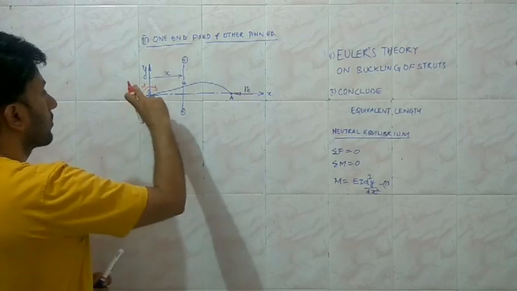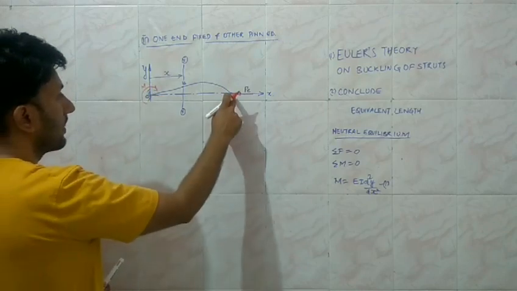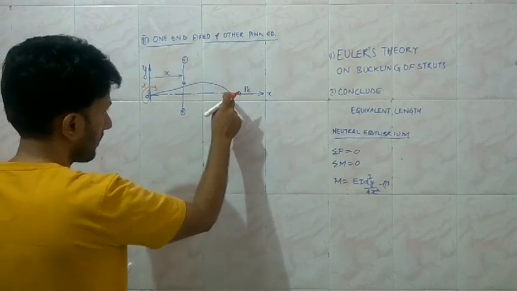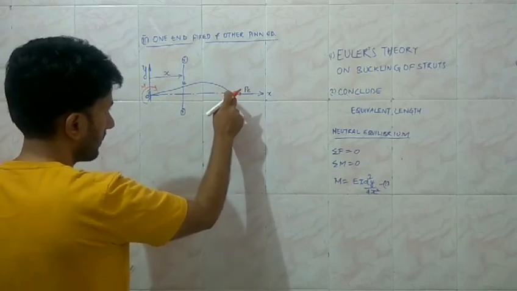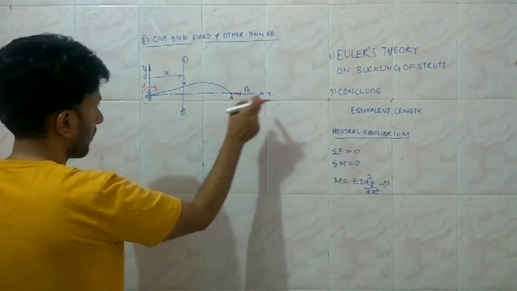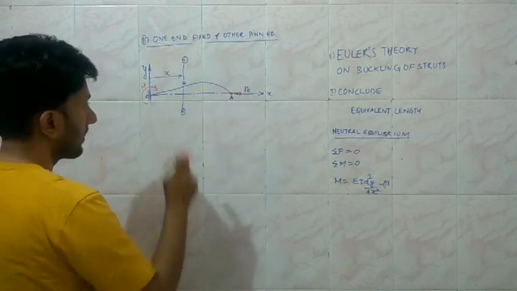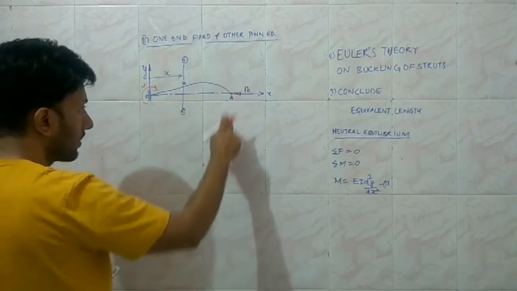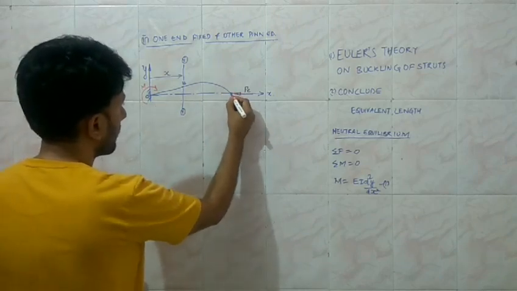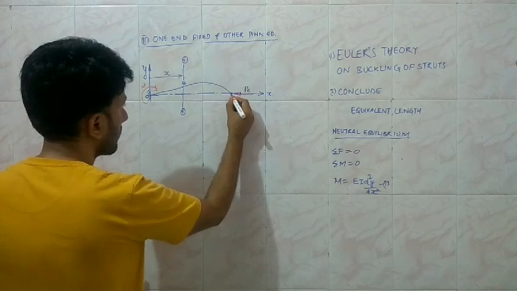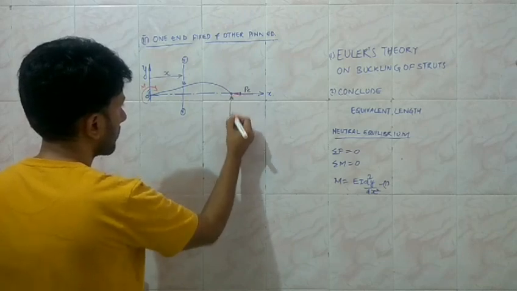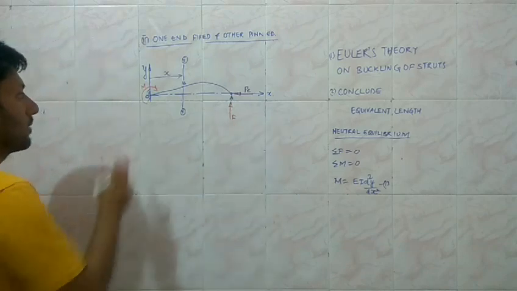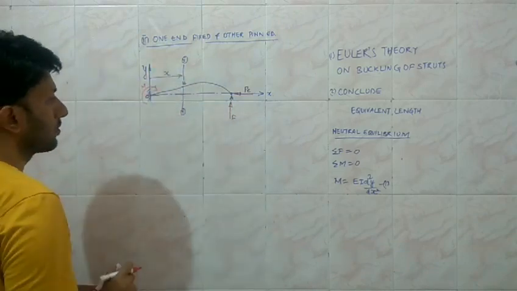Since the moment is applied in the clockwise direction, then this hand, though pinned and so fixed in position, allows deformation in the axial direction, and there will be a reaction because the clockwise moment is acting here. This hand tends to move in the downward direction, so we should have a force acting in the upward direction to balance this moment. About the point O, it is going to induce the anti-clockwise moment.